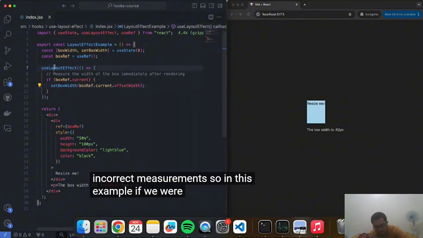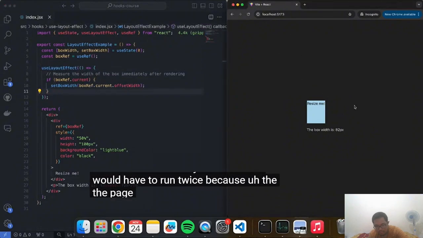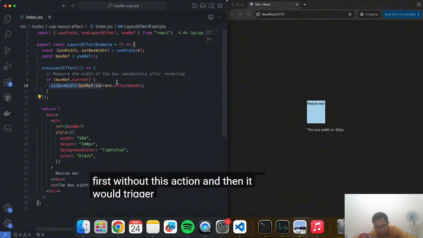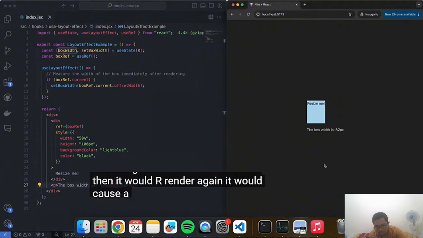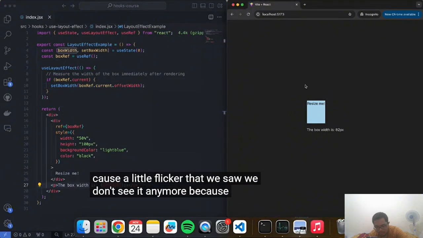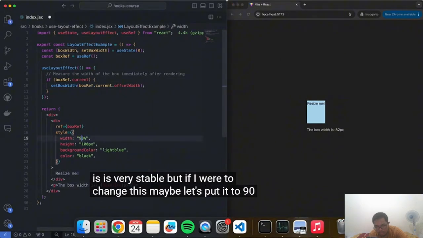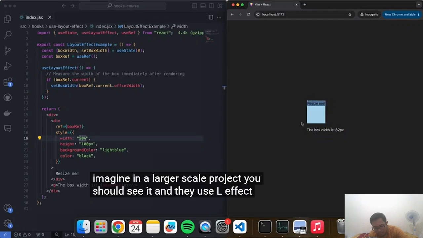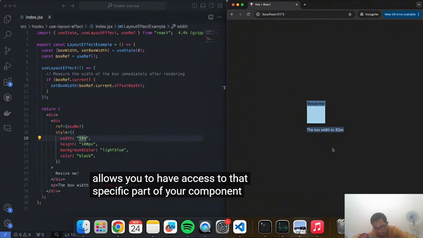So in this example, if we were using the useEffect instead of the useLayoutEffect, this would have to run twice, because the page would have to render twice. The useEffect would be rendered first without this action, and then it would trigger this setBoxWidth because it would get the information, and then it would render again. It would cause a little flicker, like we saw. We don't see it anymore because everything is very stable. But if I were to change this, maybe let's put it to 90 again. Yeah, we didn't see it, but imagine in a larger scale project, you would see it. And the useLayoutEffect allows you to have access to that specific part of your component lifecycle.